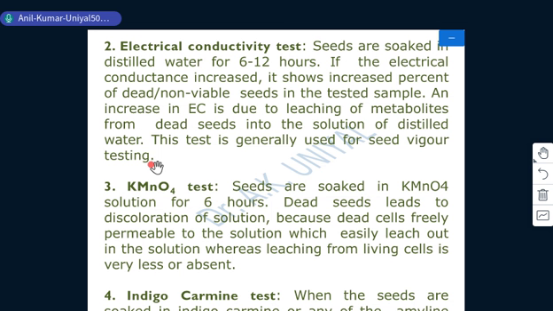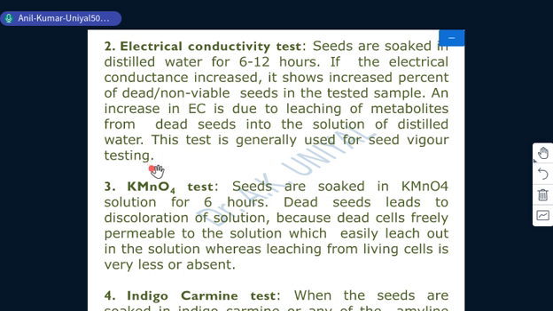We have to check the EC of plain water also, and the EC after the 6 to 12 hour soaking gives a clear result of the viability, or percentage of viability, of seeds.